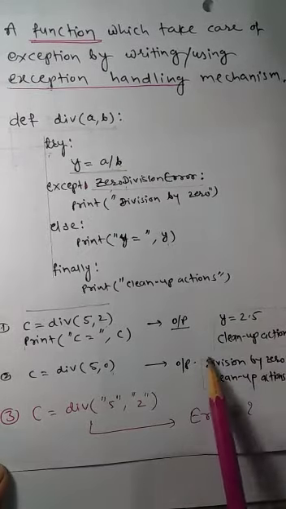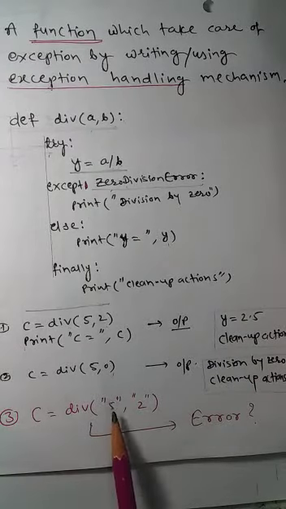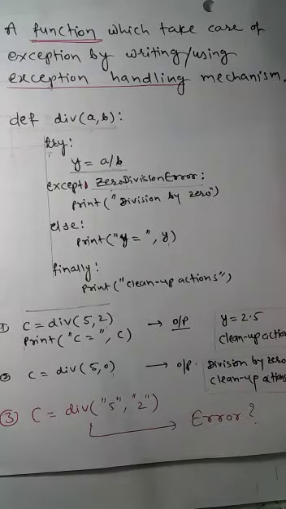The outputs of both cases are shown here. This is the first case output, this is the second case output, and it's an assignment for you. If you are giving input of this kind, what kind of exception will occur? Definitely it will be helpful.